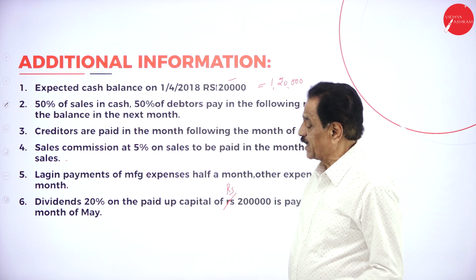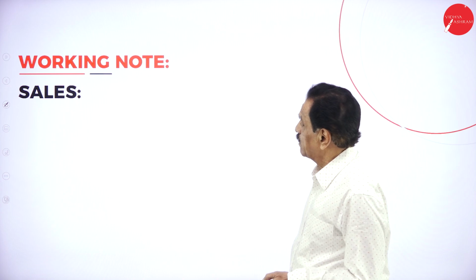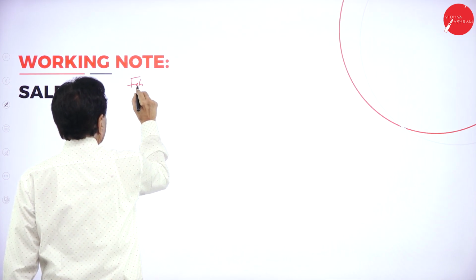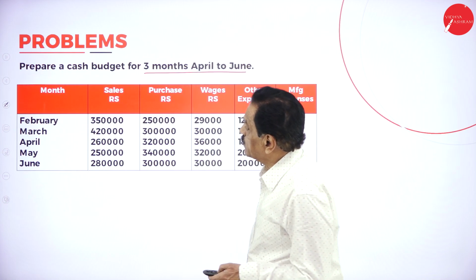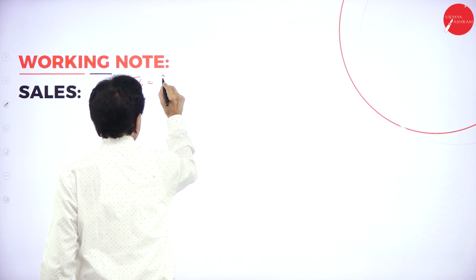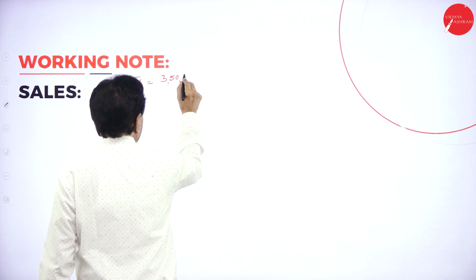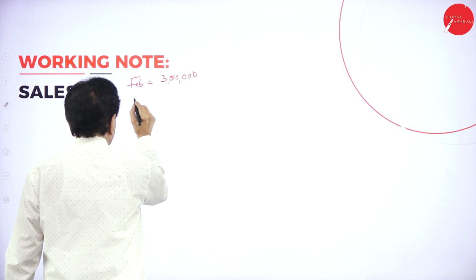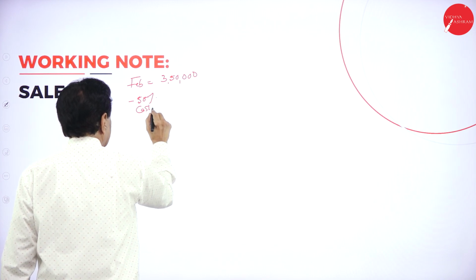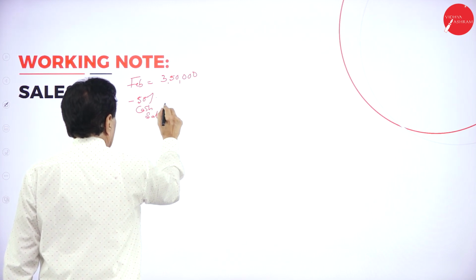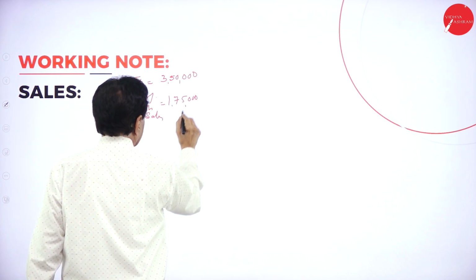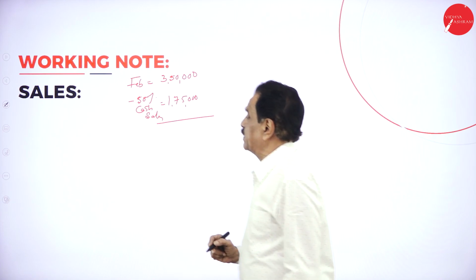So we'll go with the calculation now. Sales, February sales. What is the sales of February? 3,50,000. Minus 50% cash sales, half of these, 1,75,000.